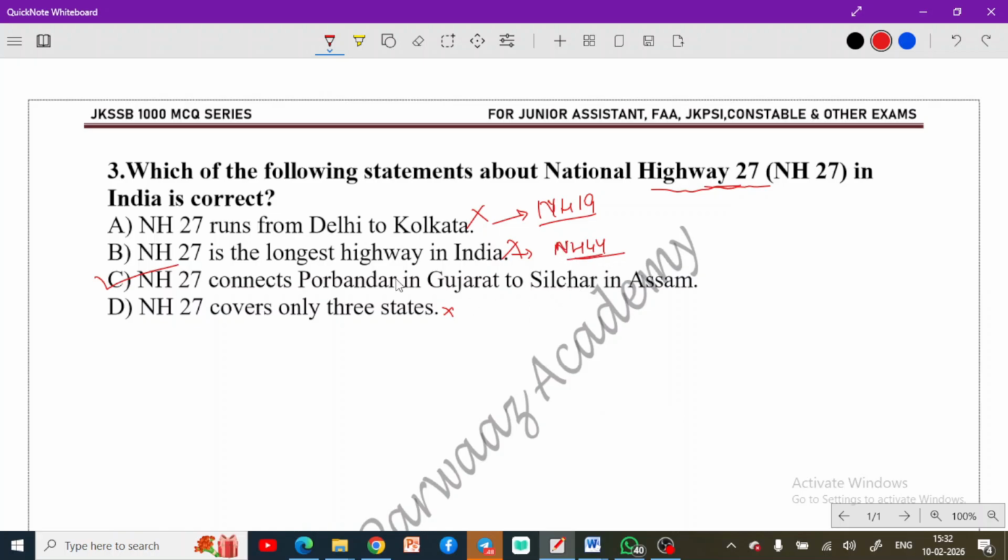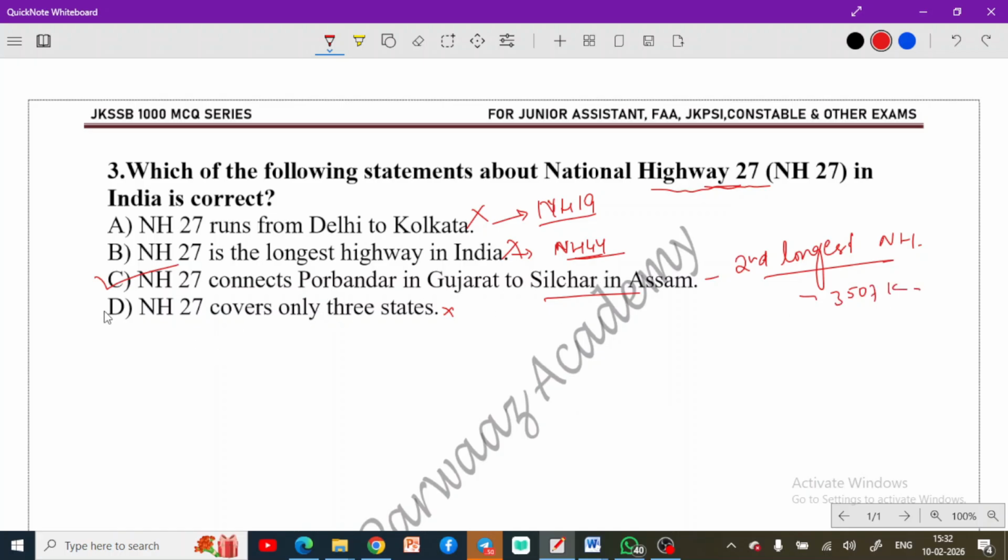Moving to the third option, this is the correct answer. If we talk about National Highway 27, it connects Porbandar in Gujarat to Silchar in Assam, and this is not the longest, but the second longest national highway in India. It has a length of nearly 3,507 kilometers. This is the fact that you need to remember from this one.